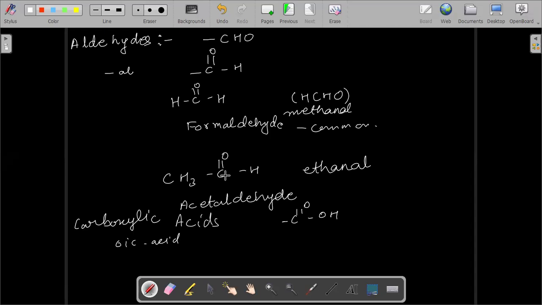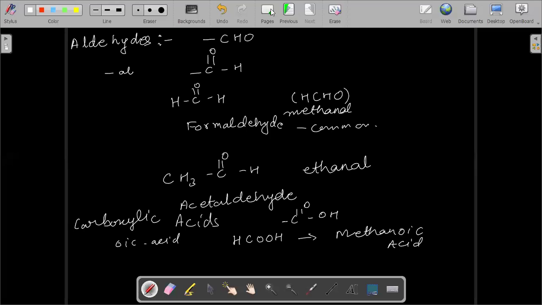So the aldehydic carbon or the carboxylic carbon is also counted. This one is COOH. Here, it can be hydrogen or other carbon atoms. The simplest compound I can make is HCOOH, which is called methanoic acid, as it contains one carbon atom.